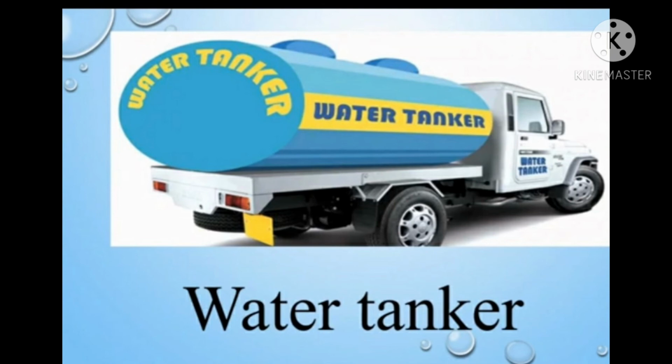In some areas, water is also supplied through tankers. In the summer season there is a lack of water, so through water tankers we can supply water to that area.